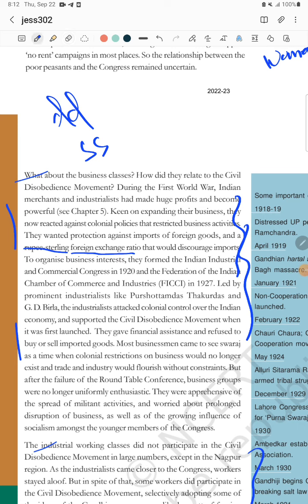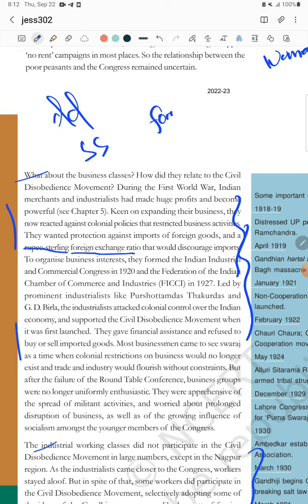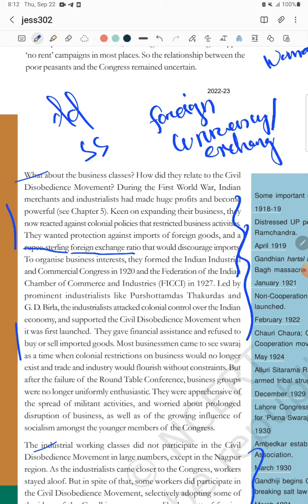We are discussing foreign currency, or you can take it as foreign exchange, right? So the rupee sterling exchange ratio is nothing but the demand for and supply of a foreign currency or exchange that will determine the exchange rate between the two countries. The more the value of sterling, if the sterling rate is more, right?